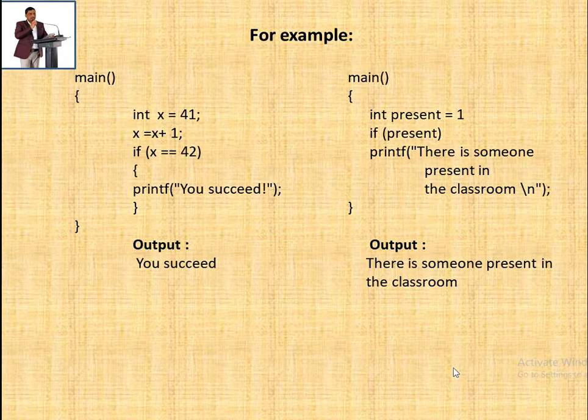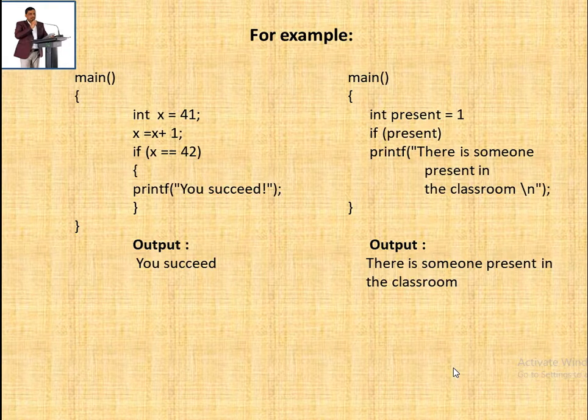And now if we are checking that x equals to 2, means we are checking that the value of x equals to 42, and that condition is true because we have initialized x equals to 41, and then we increment the value by 1, and now both the values are the same, and that's why the if returns a true value and it will print you succeed.